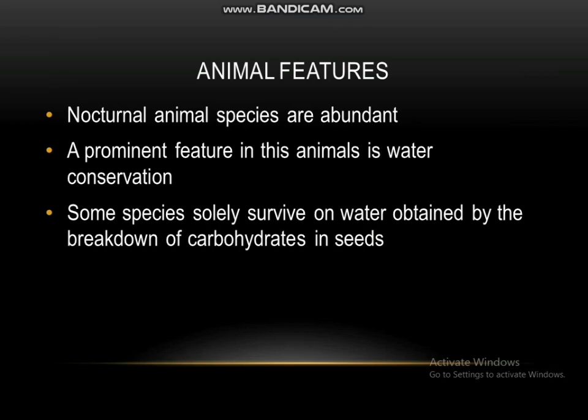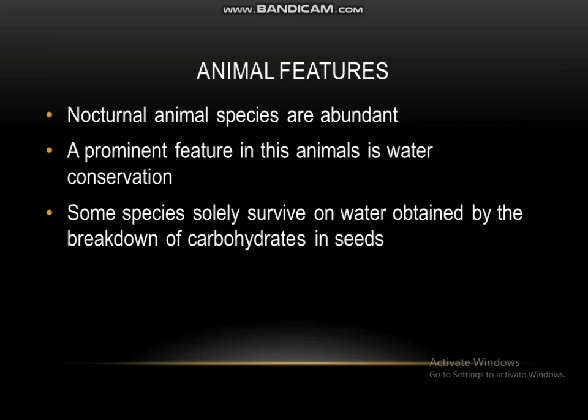So, animals do not come out of their shelters during the daytime. Because the lands get cooler during the night time, these animals tend to come out of their shelters during night to find their food. And that's why we can find nocturnal animal species more abundantly in deserts.